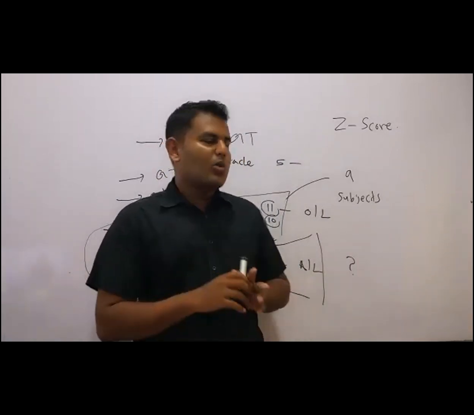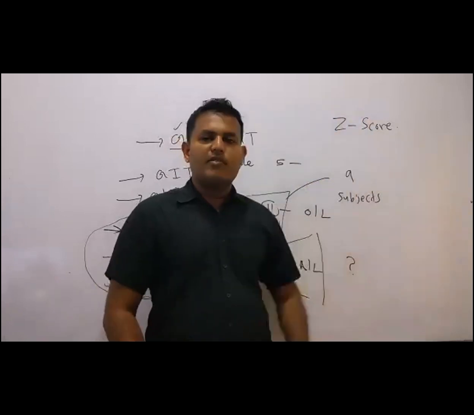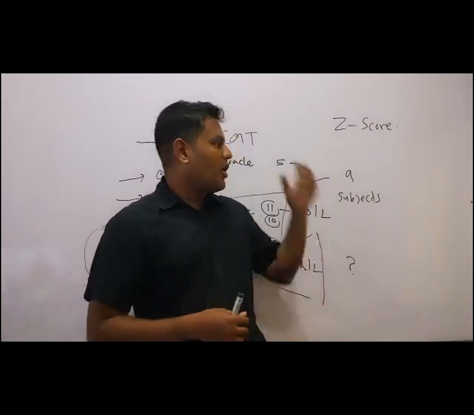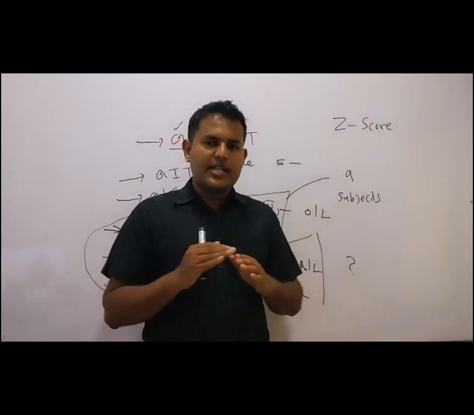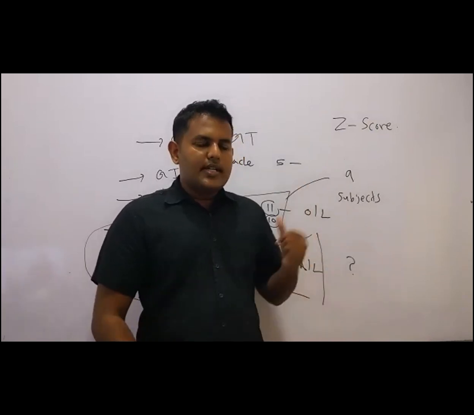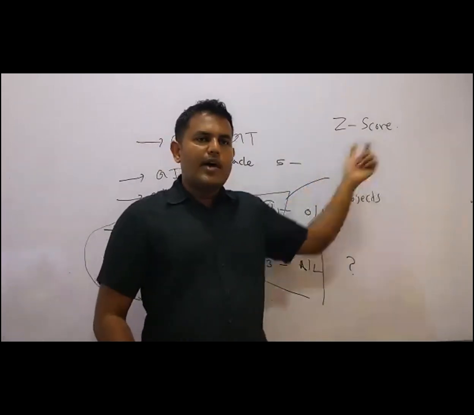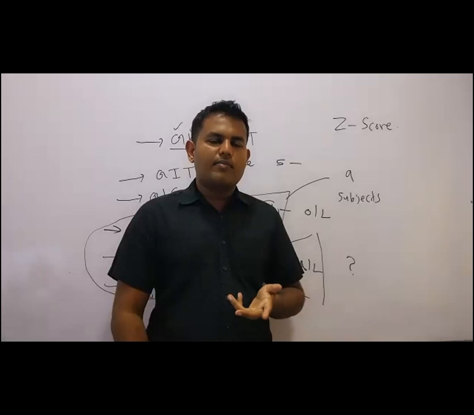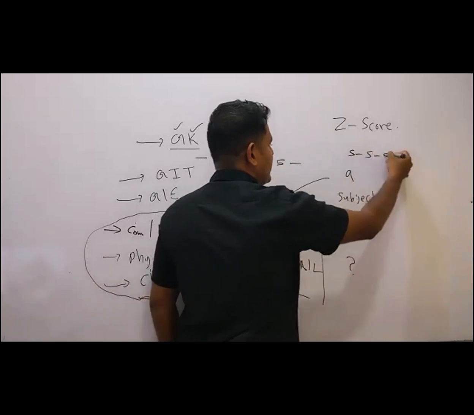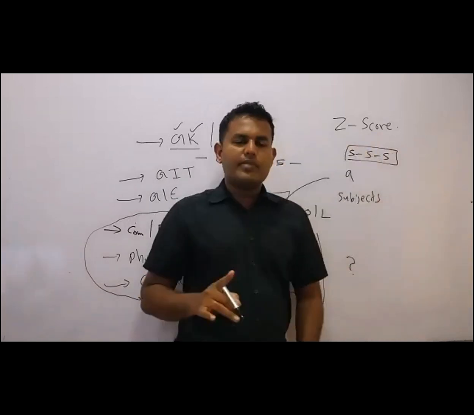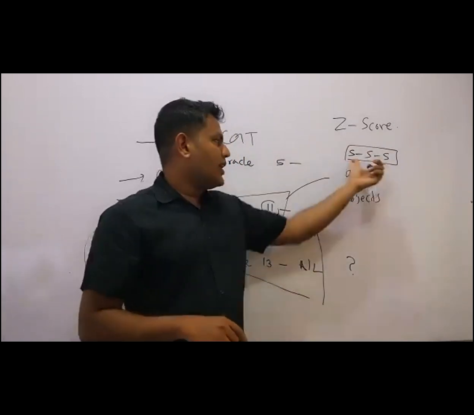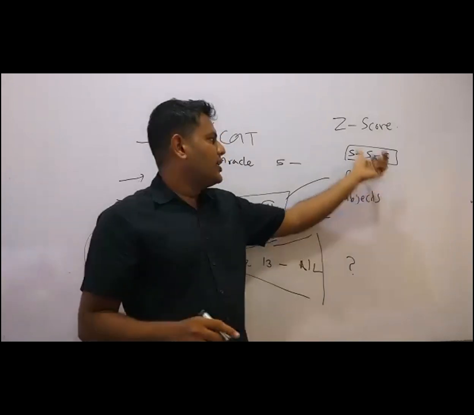In my session, I don't want to discuss how to calculate the Z value. I'll just discuss the Z score and its effect. Basically, in order to have a Z score, you have to pass all the 3 subjects. Passing the 3 subjects means getting 3 S grades. So what are the main subjects? I explained: combined maths or bio, then physics, chemistry. If you are getting at least 3 S for these subjects, you'll be getting a Z score.